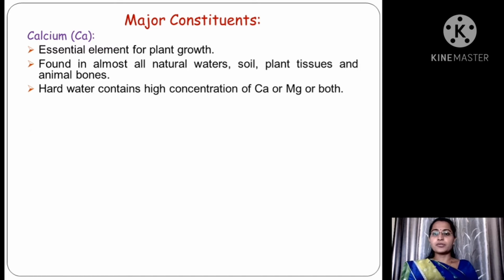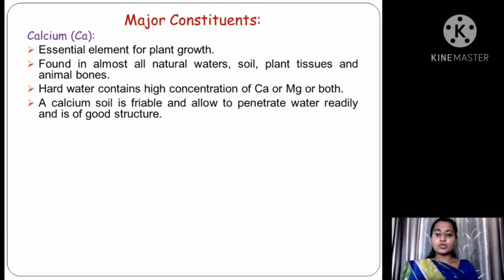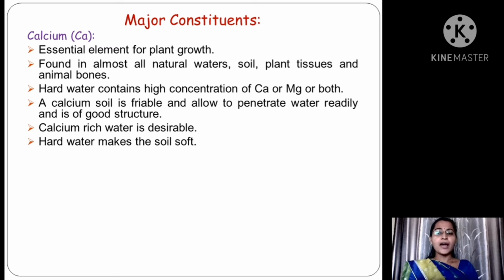A calcium soil is friable, allows water to penetrate readily and is of good structure. Calcium-rich water is desirable as hard water makes the soil soft.